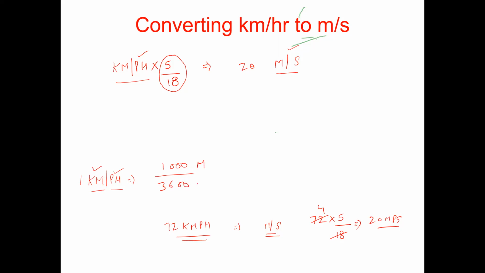So these are meters, these are seconds. When you cancel these figures by dividing with the table of 2, you are left with only two figures, 5 divided by 18. So I mean to say 1 kilometer per hour is always equal to 5 divided by 18 meters per second.